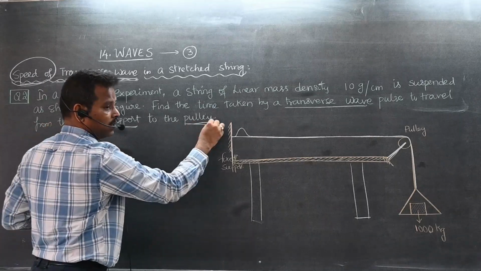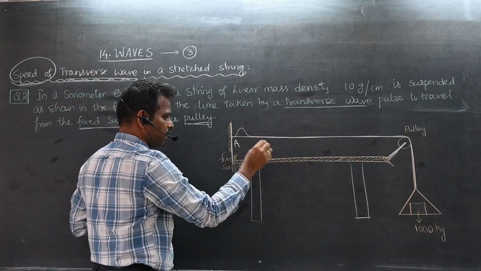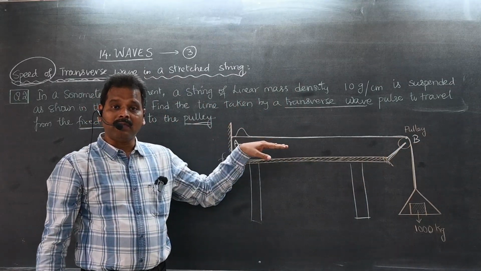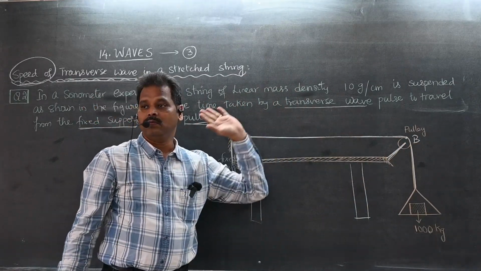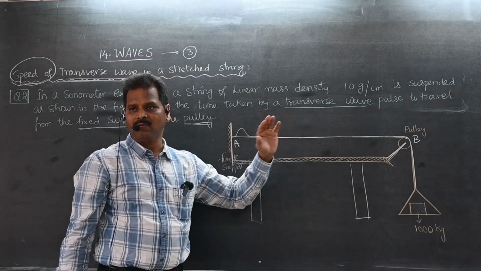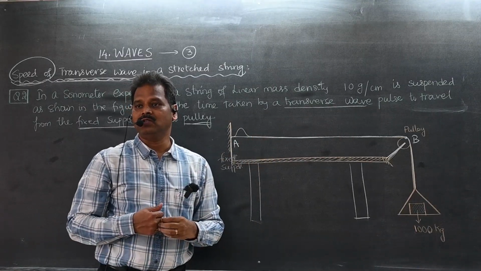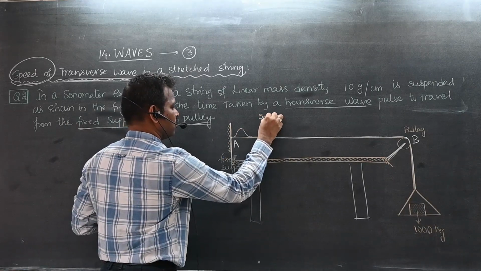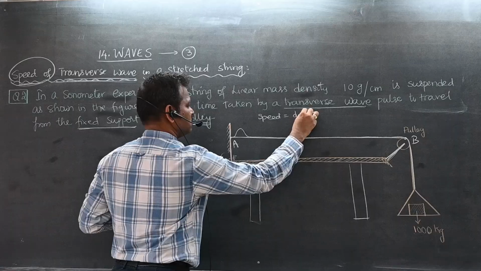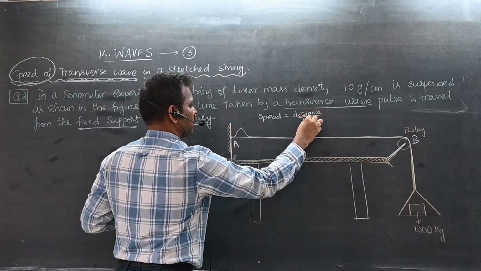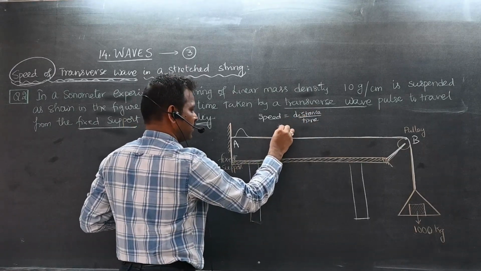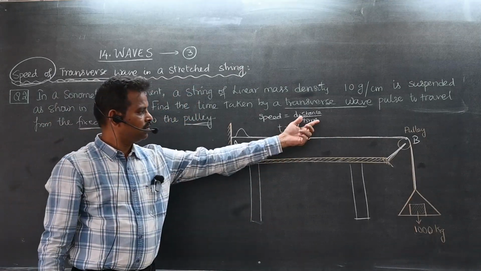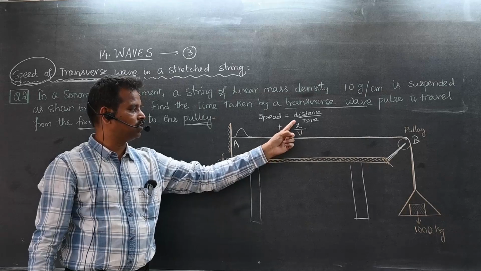From the fixed support to the pulley. I will take this point as A, and this pulley point as B. What is the time taken by the pulse to travel from A to B? They are asking time only. How to find time? Speed is equal to distance by time. So time is equal to distance by speed.